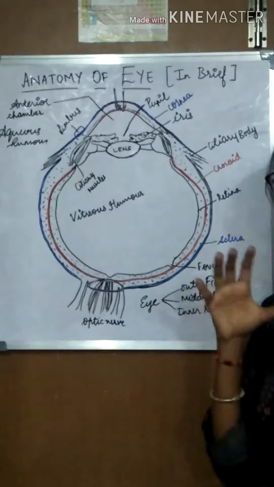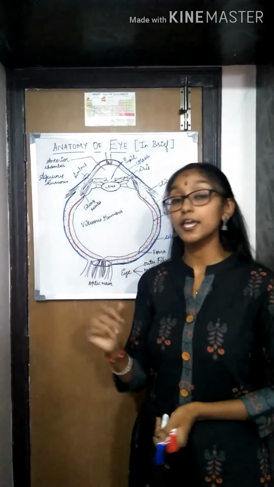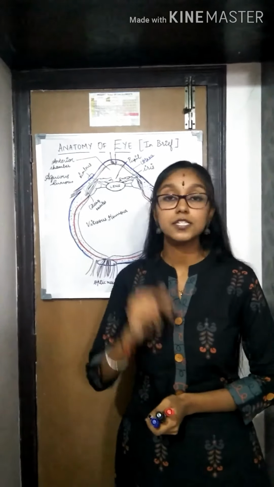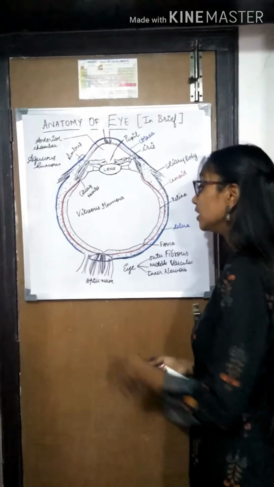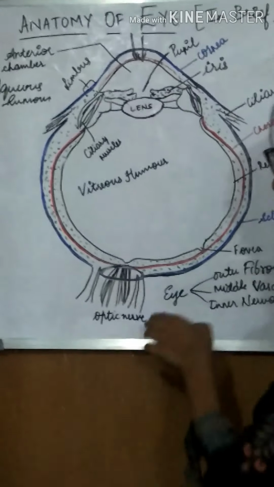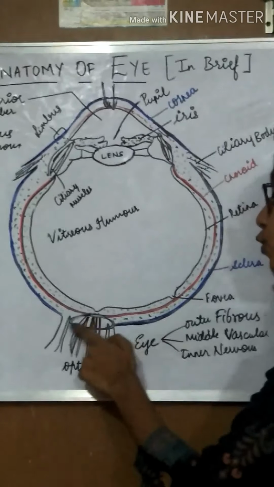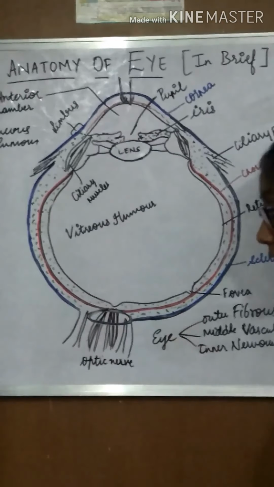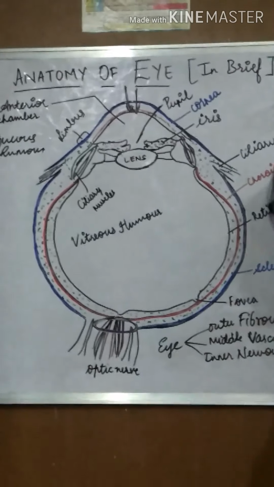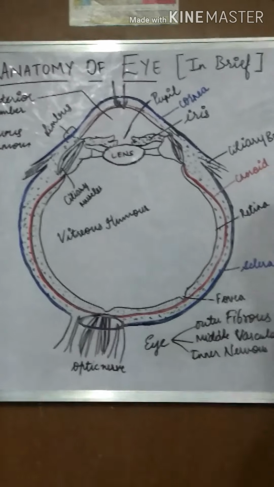This sclera is a tough membrane. It protects and maintains the shape of the eyeball, and it also provides space for the eye ocular muscles. The optic nerve posteriorly comes out of the eye through the optic foramen, which is also present on the sclera membrane itself. So this is regarding the sclera.